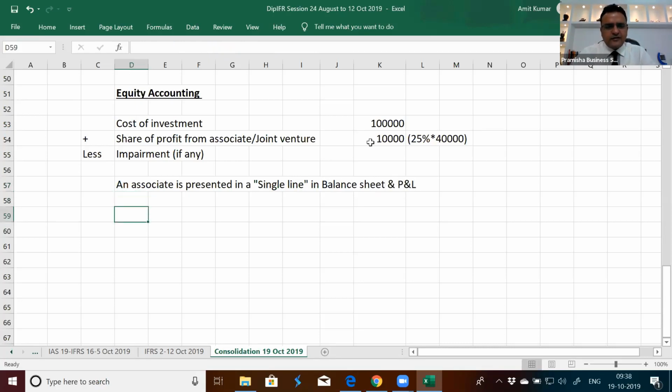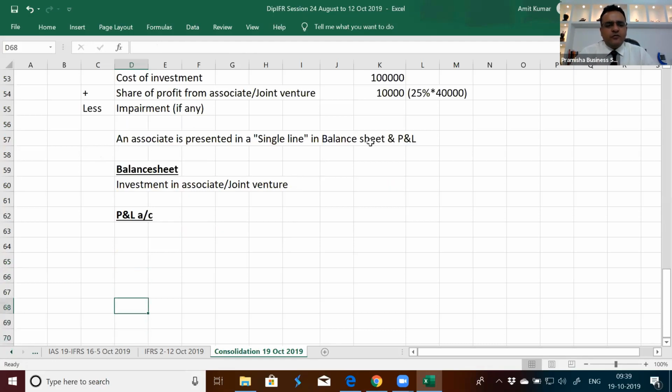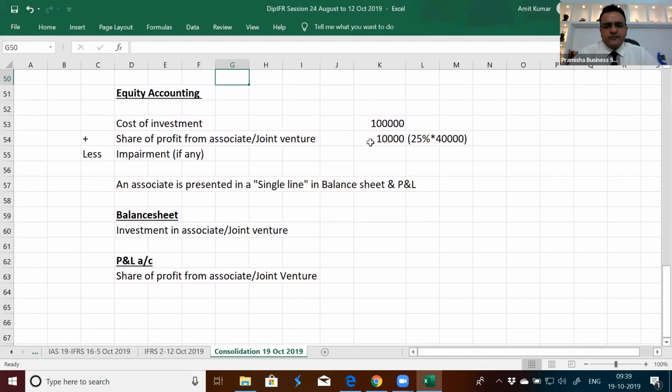What is that single line in the balance sheet? In the balance sheet, it will come in a single line. Whatever is the investment in associate, it will be shown as investment in associate. Even for a joint venture it is a single line, investment in associate or joint venture. That is known as equity accounting. In the P&L, it will be presented in a single line, share of profit from associate or joint venture. Presented in a single line in the balance sheet and income statement. That is known as equity accounting. Pankaj, hope it is clear.